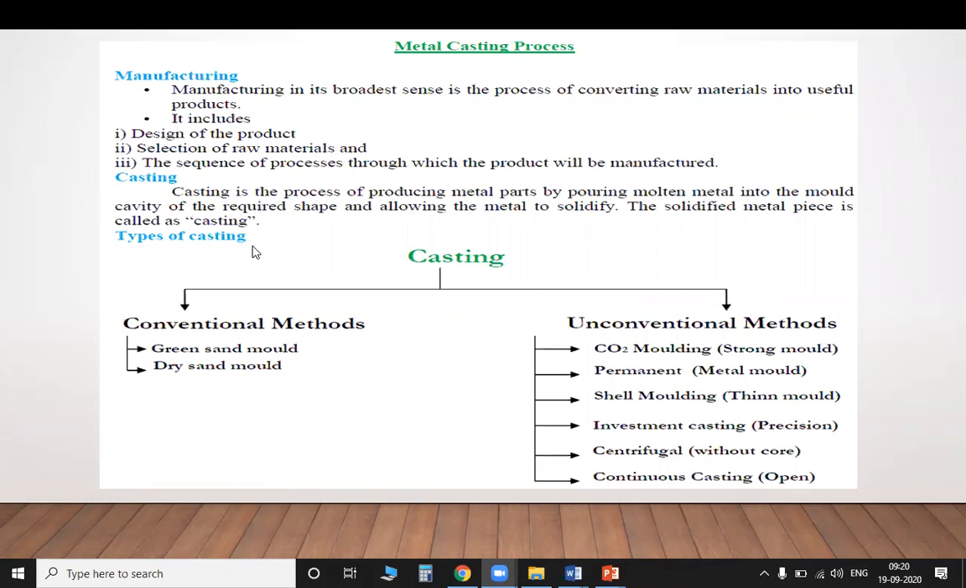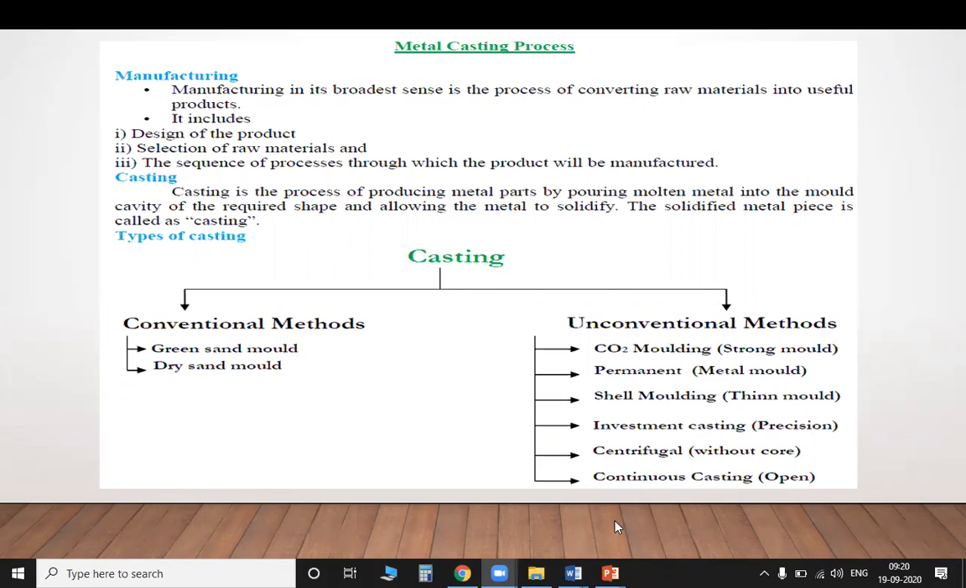So what are the types of castings? Casting is explained under two different methods: a conventional method and an unconventional method. In the conventional method, there are two types, the green sand mold and the dry sand mold. In the unconventional method, there is CO2 molding, which is a strong mold, and permanent molding, which comes under metal mold, and shell molding, a thin mold, investment casting, which is precision casting, centrifugal casting, and continuous casting.